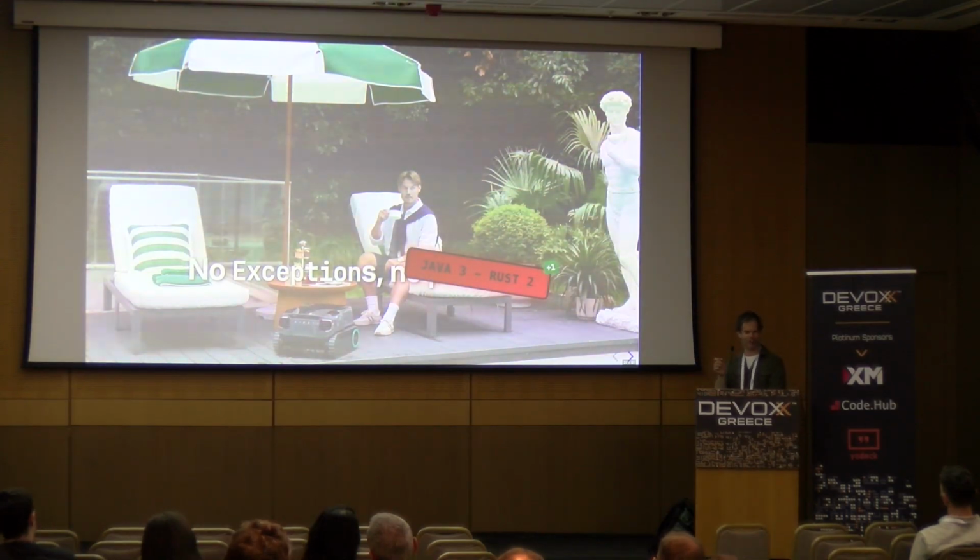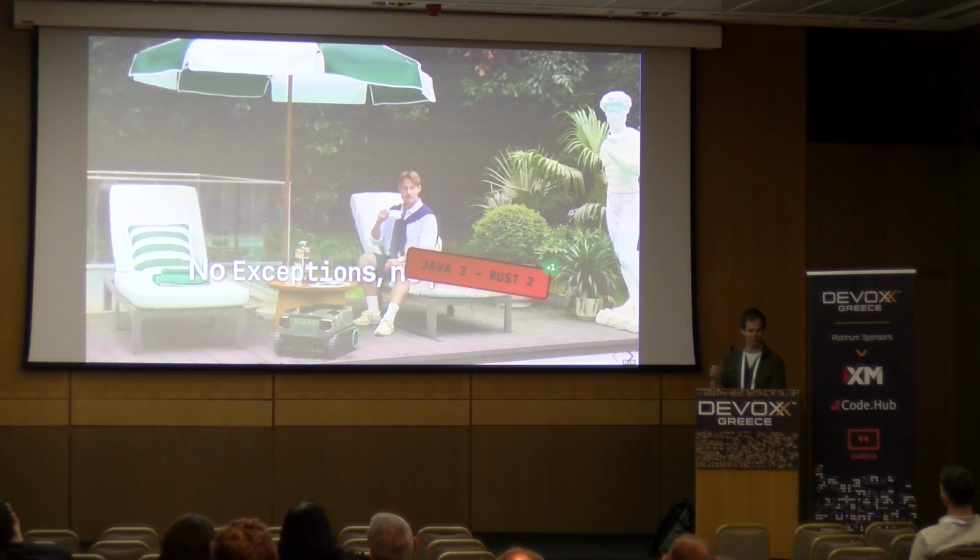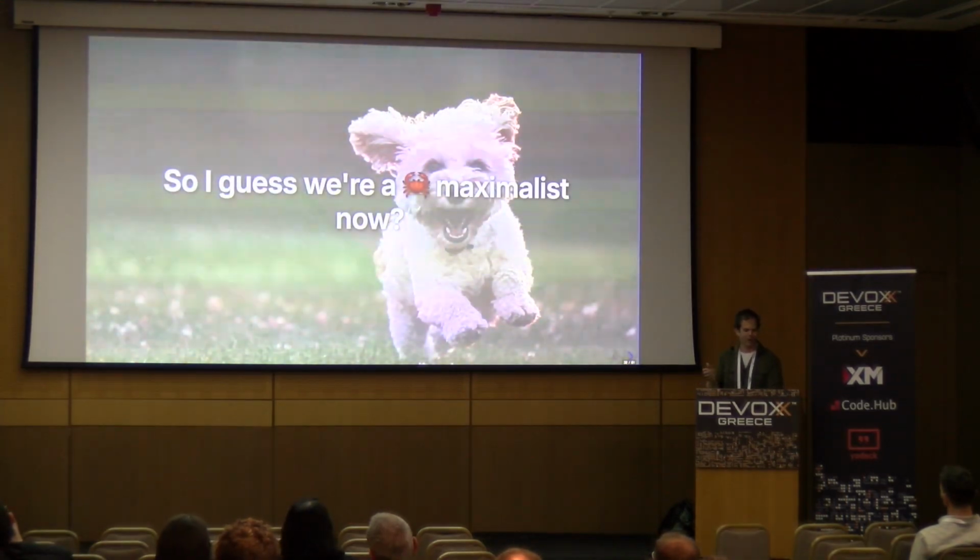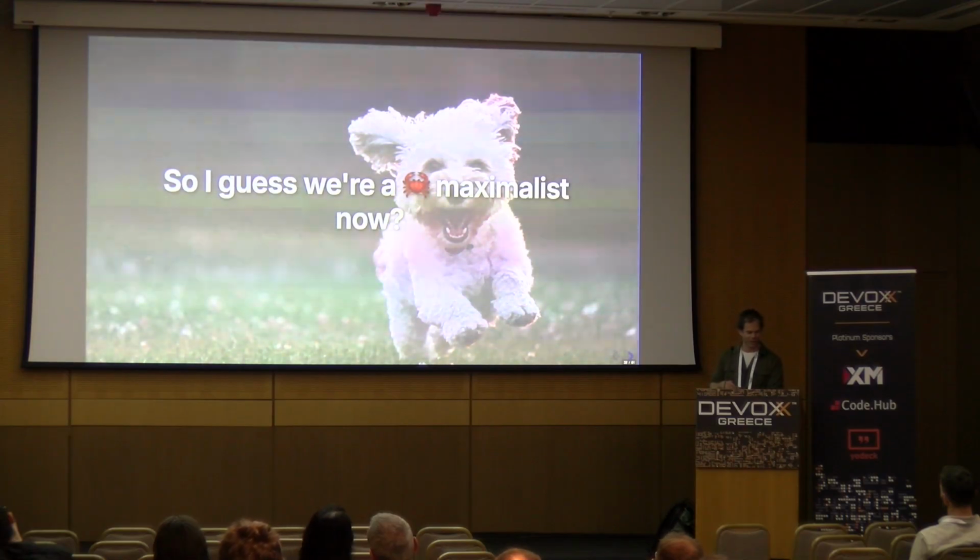So we haven't connected all the dots yet, but I think we're starting to see that there is some use in this way of modeling fallibility. And hopefully you're like, oh, those are some interesting ideas. Maybe we're excited about all this crap that people have been carrying on about Rust for all this time.